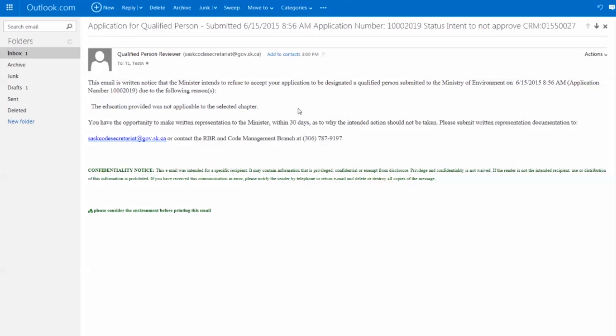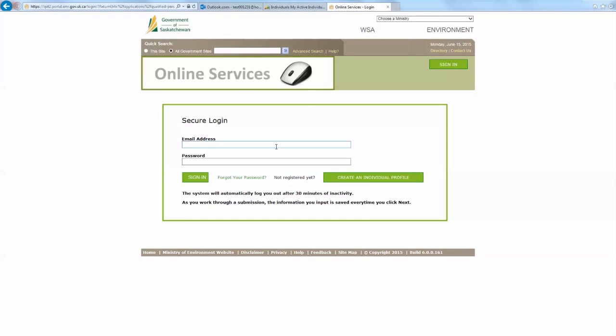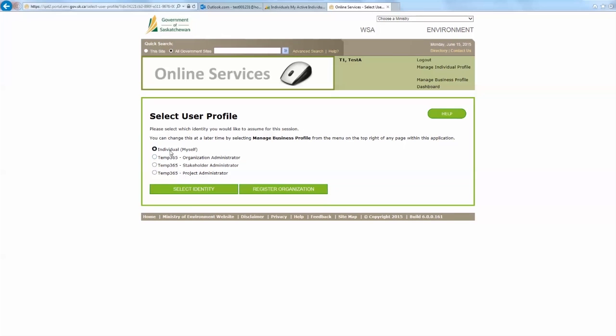However, let's assume that you were not able to make that representation and your education truly did not apply to the selected chapter. From there, we would navigate to the online services login page and go ahead and log into our account. Once again, we will be selecting individual and then selecting our identity.